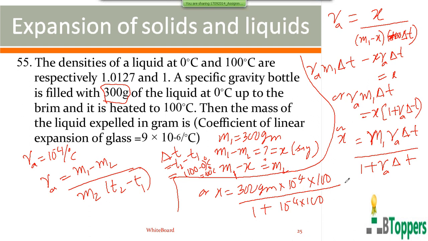So this can be simplified. You get 3 gram by 1.01. That's the answer. So those who want to copy the simplification or working, please take a pause and copy the solution of the problem.